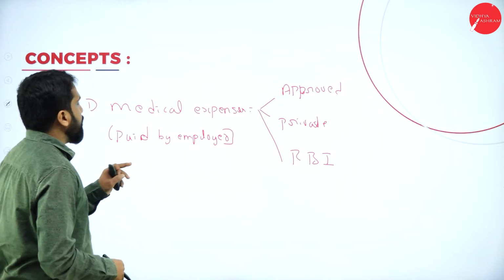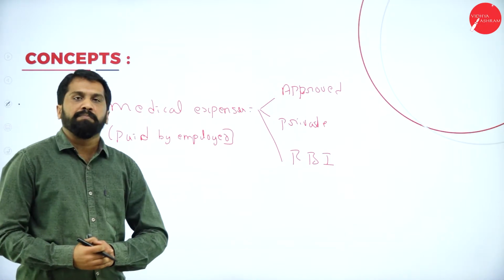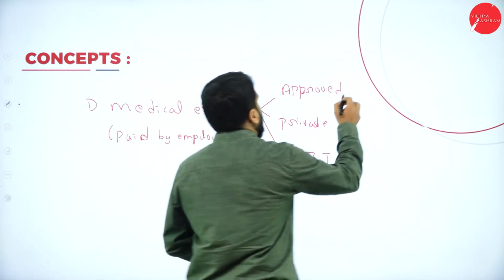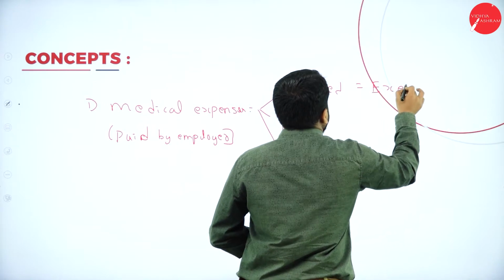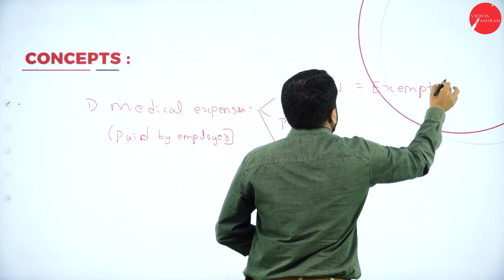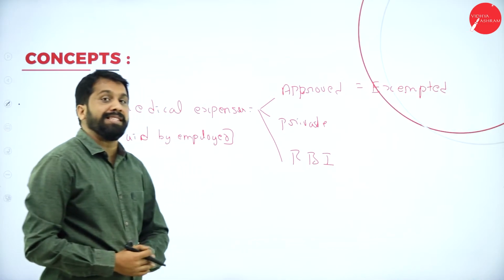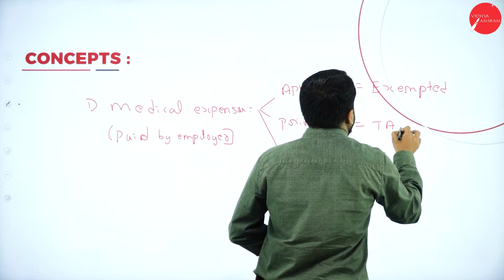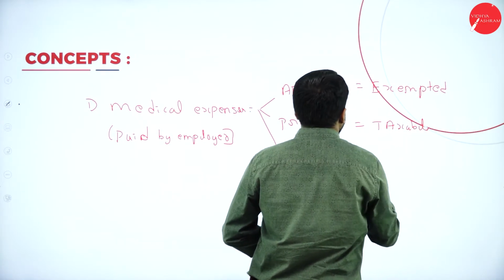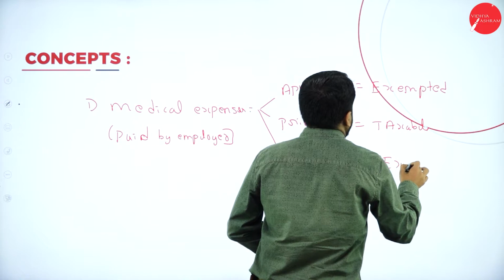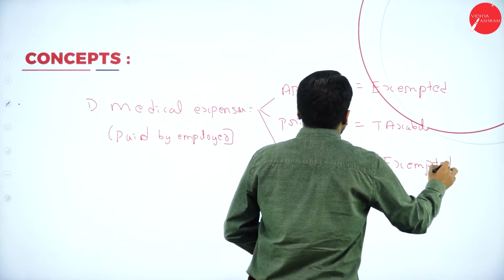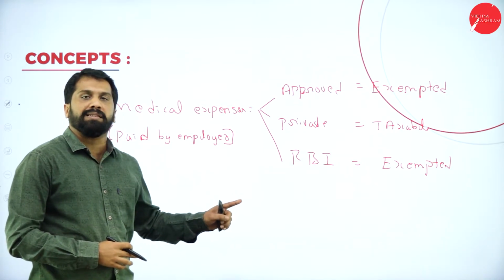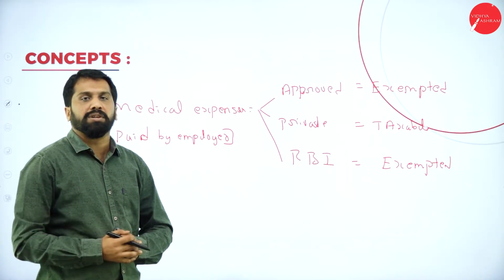This is for nothing but your medical expenses. Now, if the medical expenses which is approved by income tax authority, then it will be exempted. If it is approved hospital, then also it is exempted. If it is a private practitioner, then it will be taxable. Anything which is approved by RBI, then also it is exempted. Remember, clear? Yes, this is your first one.